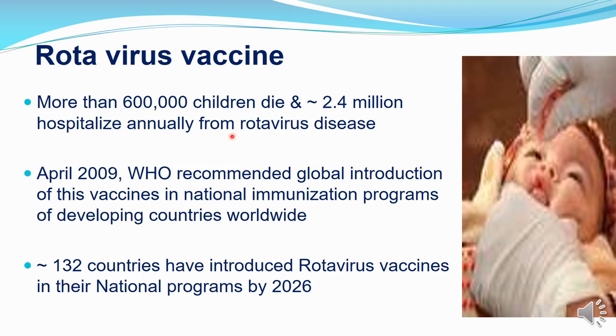More than 6 lakh children die due to rotavirus infection, and approximately 2.4 million get hospitalized annually because of rotavirus disease, that is mainly acute diarrhea. So, in April 2009, WHO recommended the global introduction of this vaccine in National Immunization Programs of developing countries worldwide. By 2026, at present day, approximately 132 countries have already introduced rotavirus vaccine in their national immunization program.